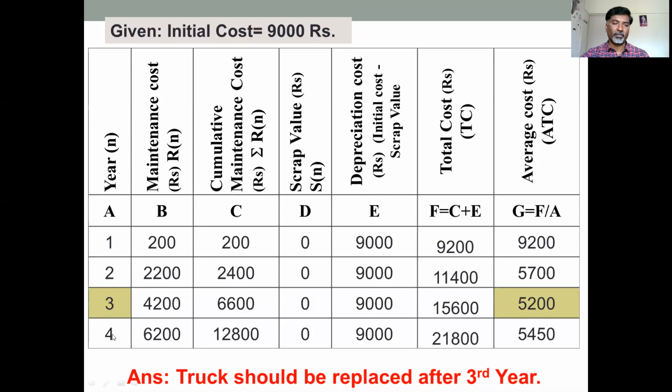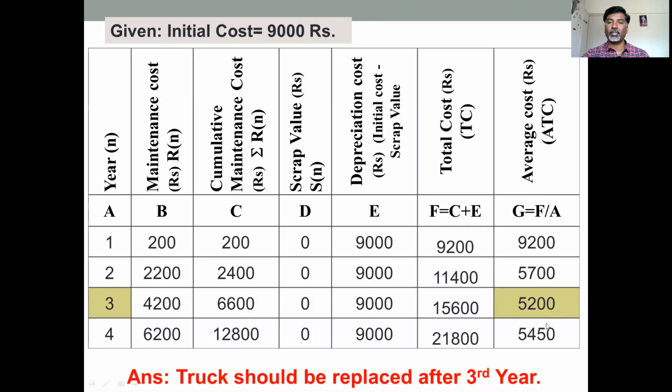For the fourth year, the maintenance cost will be 4,200 plus 2,000, that is 6,200. Cumulative cost is 6,600 plus 6,200, that is 12,800. Scrap value is 0 as given in the example, so depreciation cost will be initial cost minus scrap value, equal to 9,000. Total cost is depreciation cost plus cumulative maintenance cost. To calculate average cost, you divide total cost by number of years.